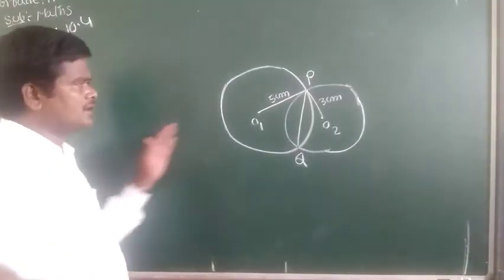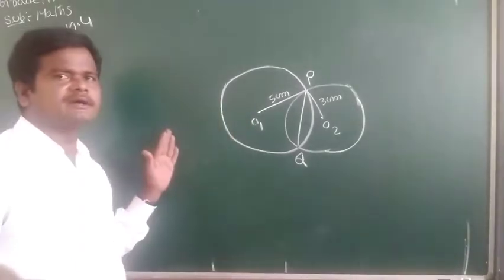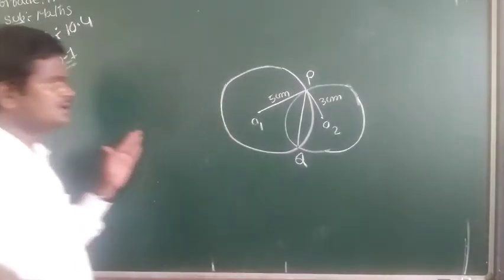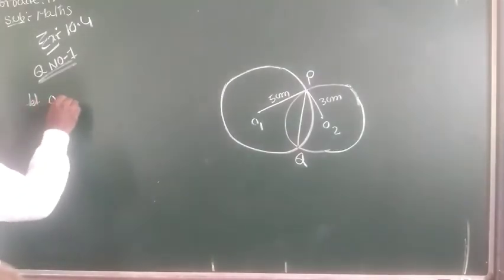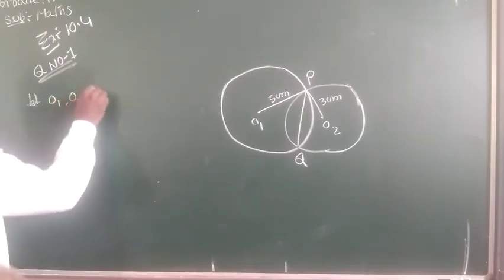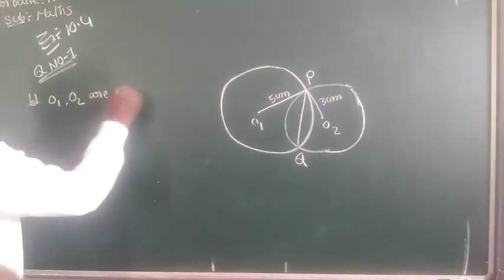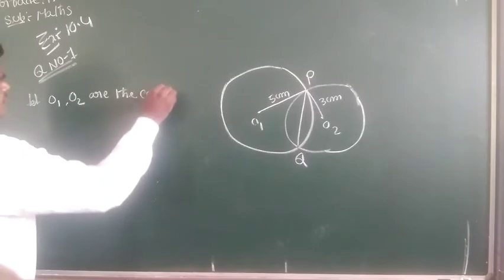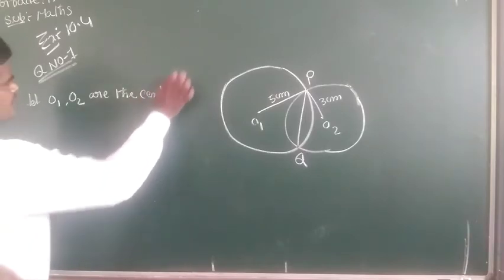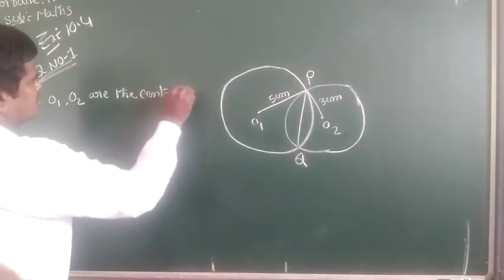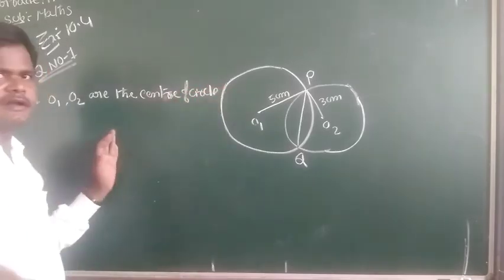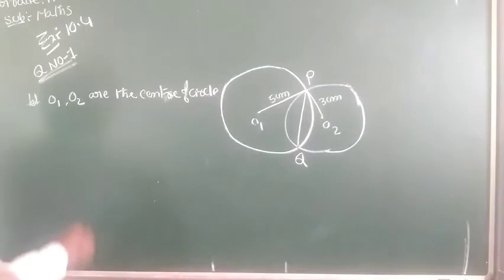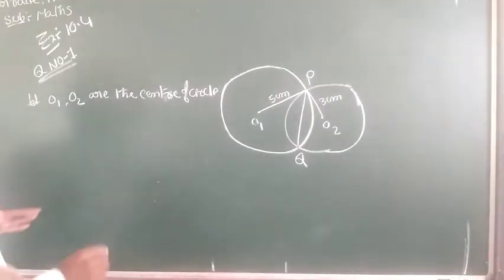First, what is given? We have to write it. Here, let O1 and O2 be the centers of the circles.